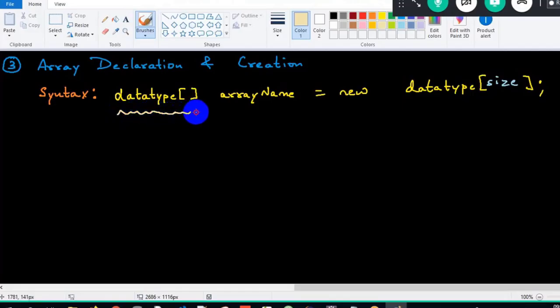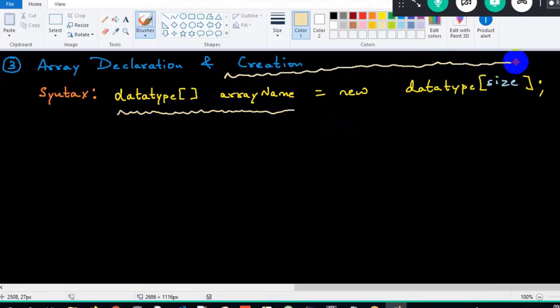The first half is declaration. See, data type, bracket, array name is declaration, and the second half is array creation. So we are combining both the syntaxes together, declaration and creation here. Okay, so can we see one example over here? Yes, absolutely. Why can't we?